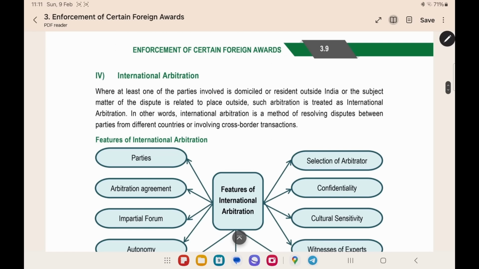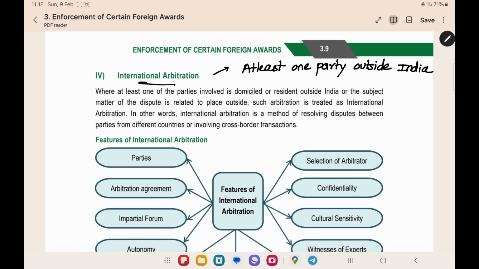The next type of arbitration is international arbitration. As we saw in the Arbitration Act, international commercial arbitration is where at least one of the parties is outside India. This is itself given here. Where at least one of the parties involved is domiciled outside India, or the subject matter is related to a place outside, then the arbitration is an international arbitration. It is a method of resolving disputes between parties from different countries or involving cross-border transactions. If there are different countries and parties involved and cross-border transactions involved, then it is an international arbitration.